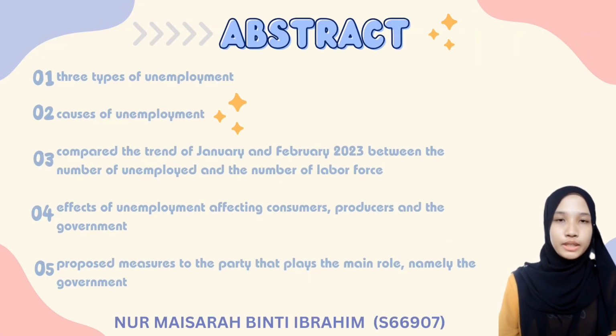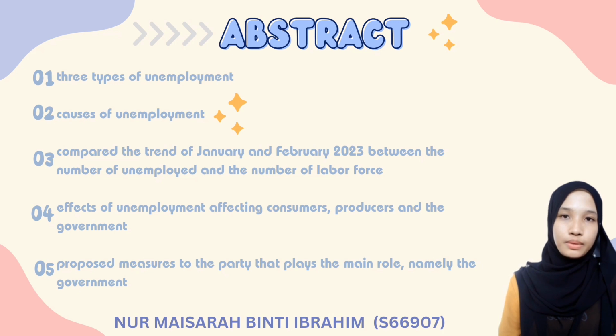Abstract for our assignment, we have 5 contents. First, 3 types of unemployment. Second, 2 causes of unemployment. Third, compare the trend of January and February 2023 between the number of unemployed and the number of labor force. Fourth, effects of unemployment affecting consumers, producers, and the government. Fifth, proposed measures to the party that plays the main role, namely the government.